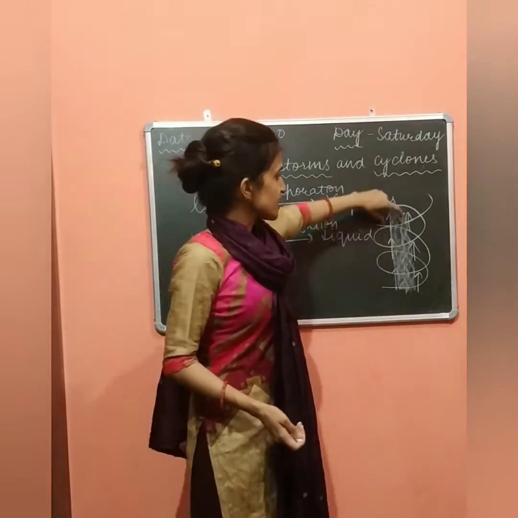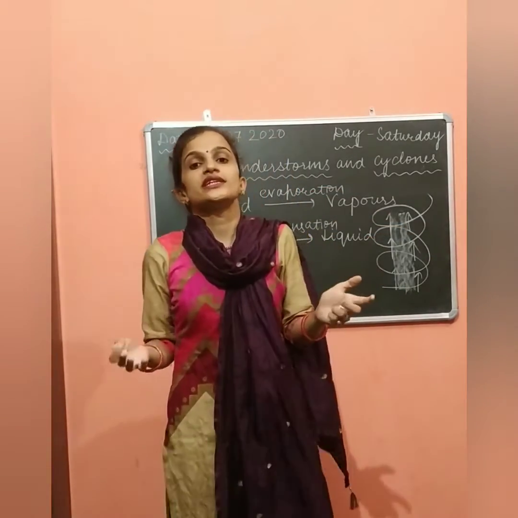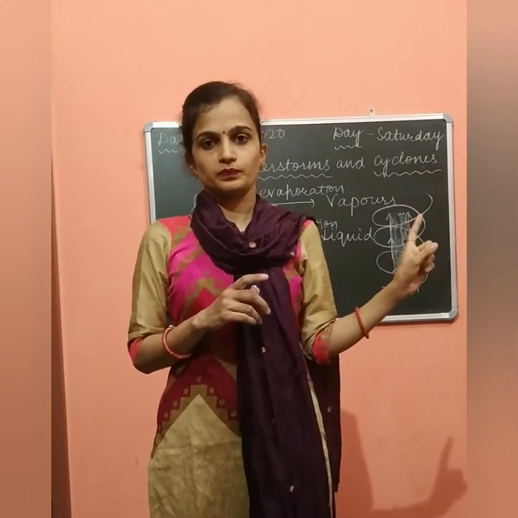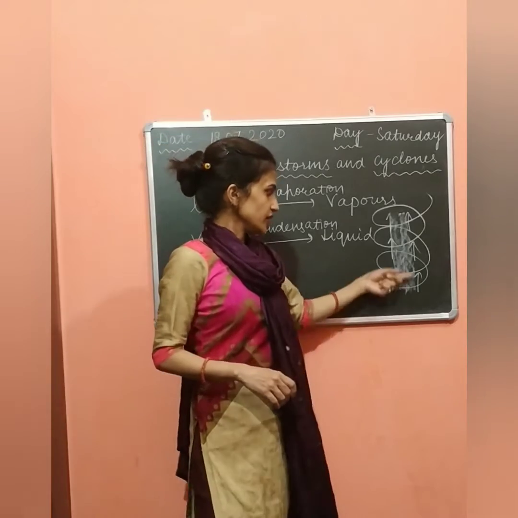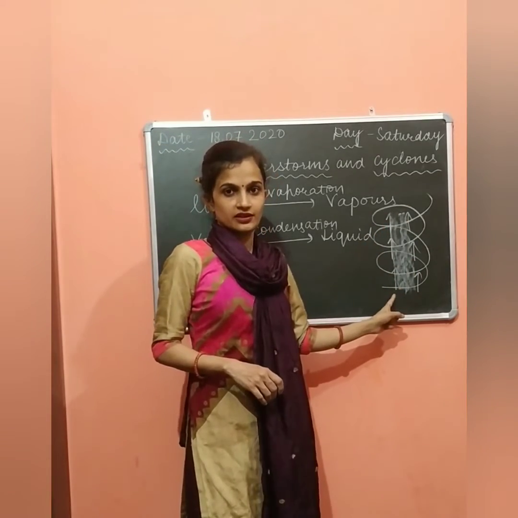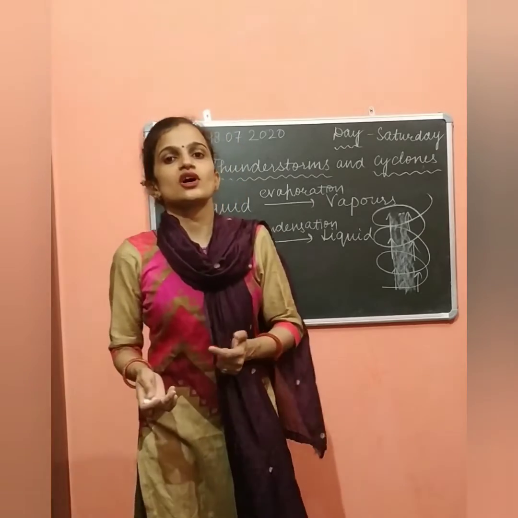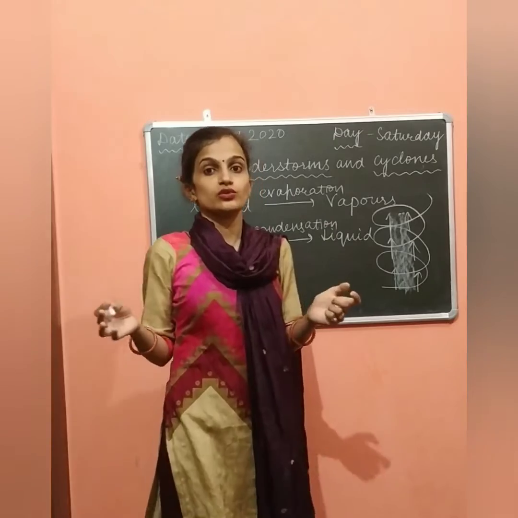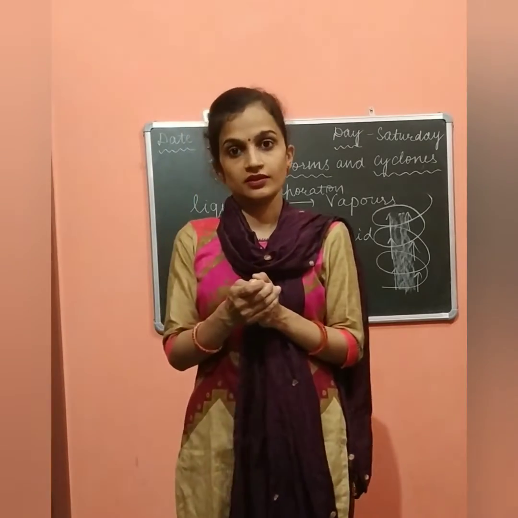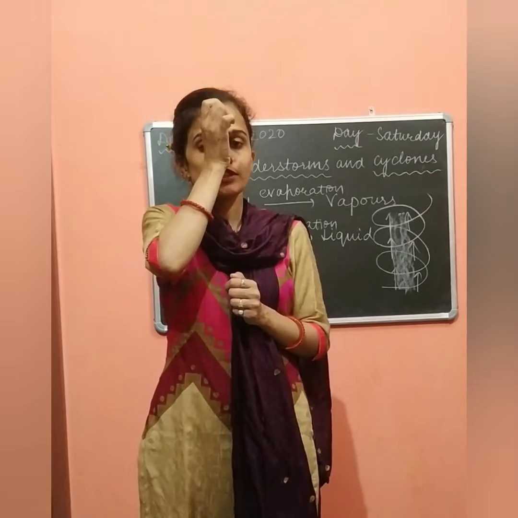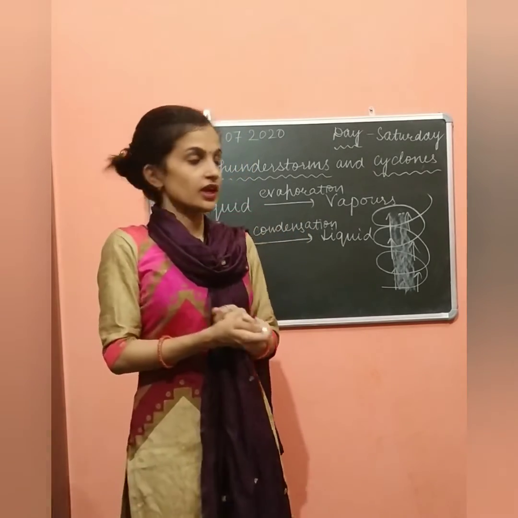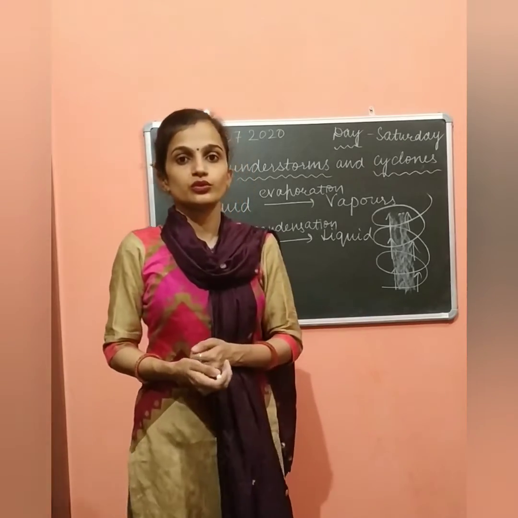The center of the cyclone is called the eye of the cyclone, and this is a very calm area. Students, the diameter of the cyclone is about 10 to 15 kilometers, and the height is also 10 to 15 kilometers.